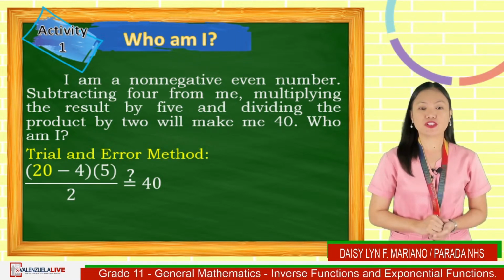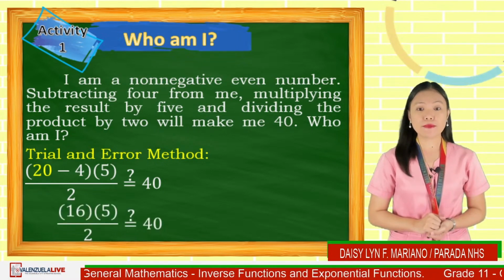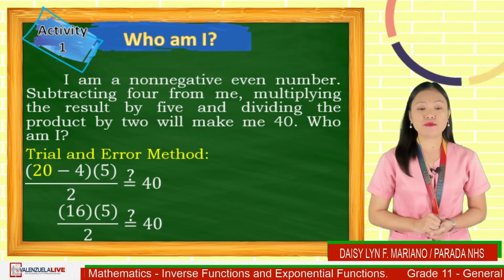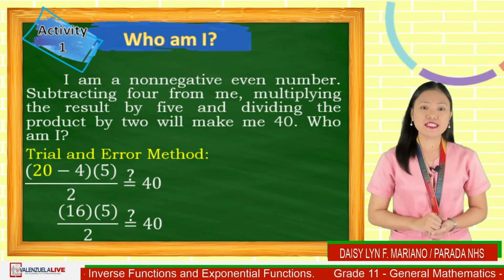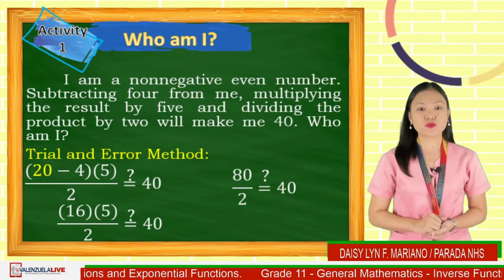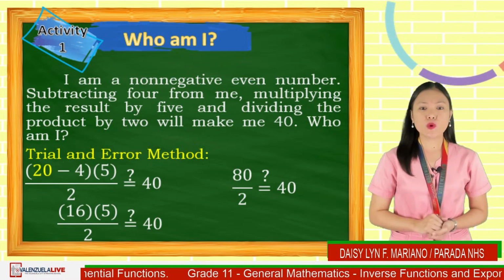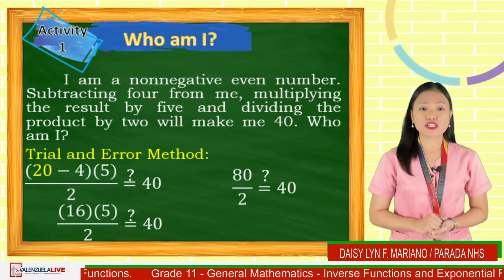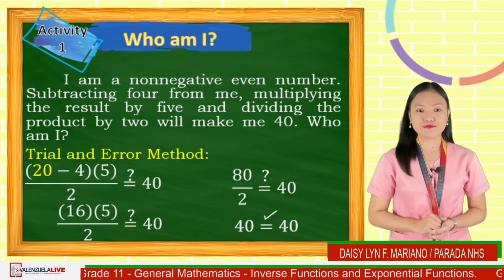Perform the operation. 20 minus 4 is 16. Then copy times 5 divided by 2. But 16 times 5 is 80. So, we have 80 divided by 2. Last, get the quotient of 80 and 2, which is 40. So, 20 is the correct answer.